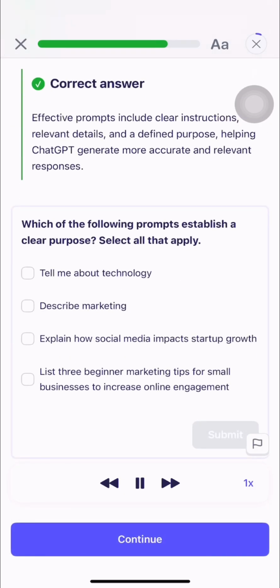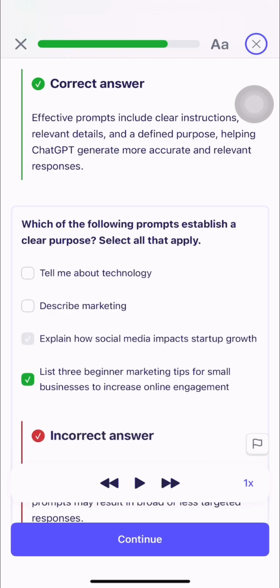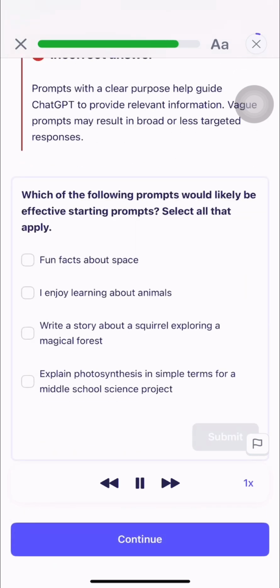Which of the following prompts establish a clear purpose? Select all that apply. Explain how social media impacts startup growth. List 3 beginner marketing tips for small businesses to increase online engagement. Tell me about technology. Describe marketing. Explain photosynthesis in simple terms for a middle school science project. Write a story about a squirrel exploring a magical forest. Fun facts about space? I enjoy learning about animals.